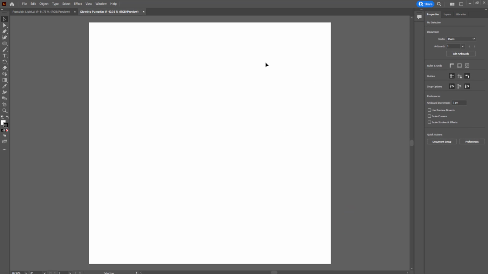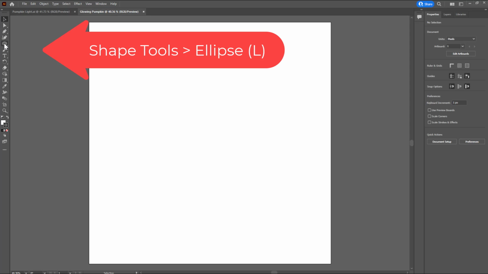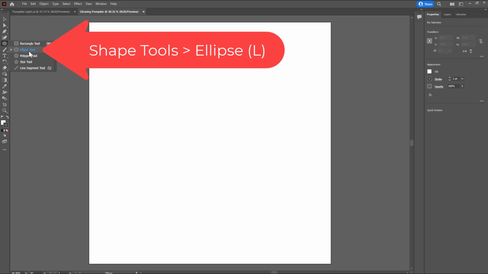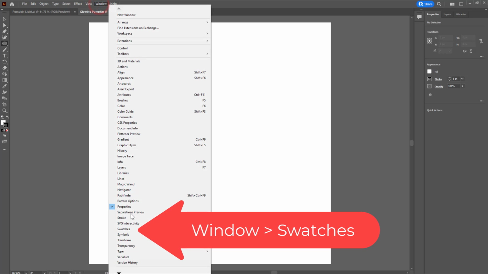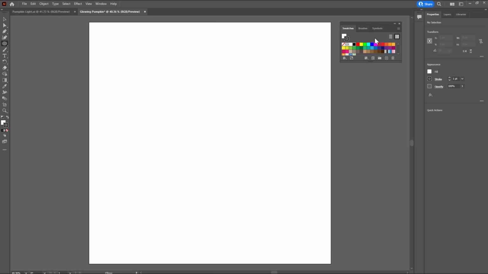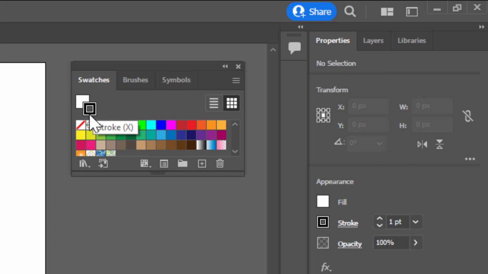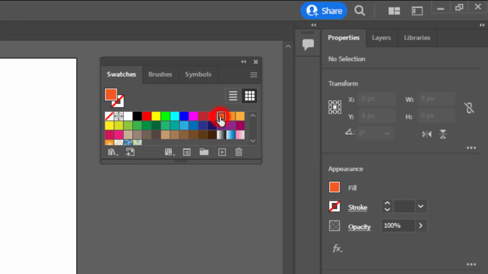The first thing that we're going to do is draw the pumpkin. So over here in the tool panel, click and hold on the shape tools and choose ellipse, or just push L on the keyboard. Now I need to change the color. Go to Window and on the alphabetical list choose Swatches. And in the Swatches panel I need to set the stroke to none and then click to bring the fill forward and change the fill to this nice orange color.